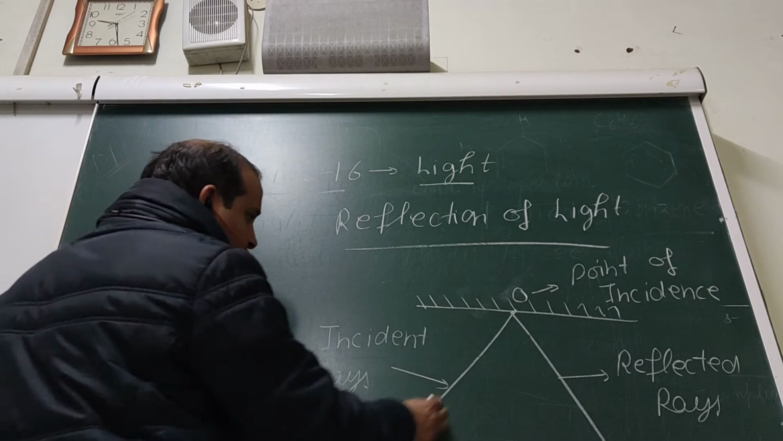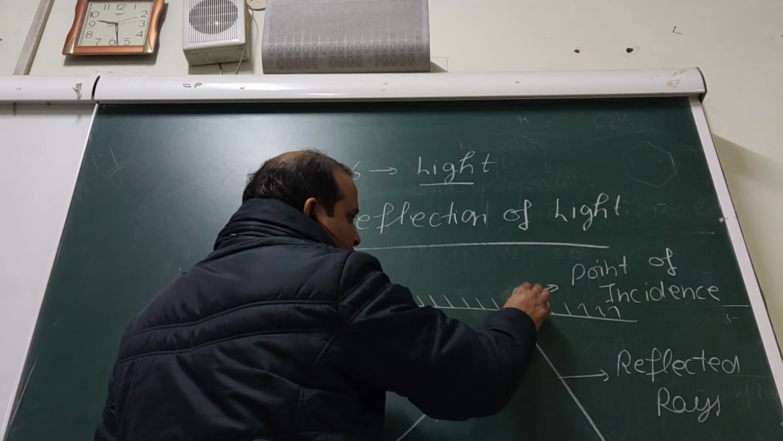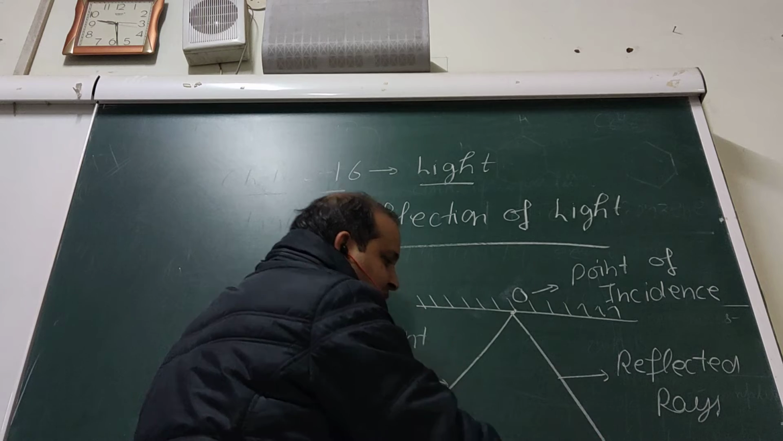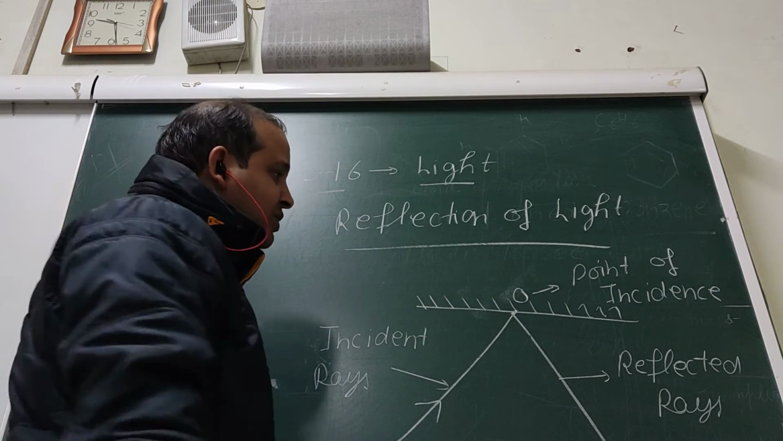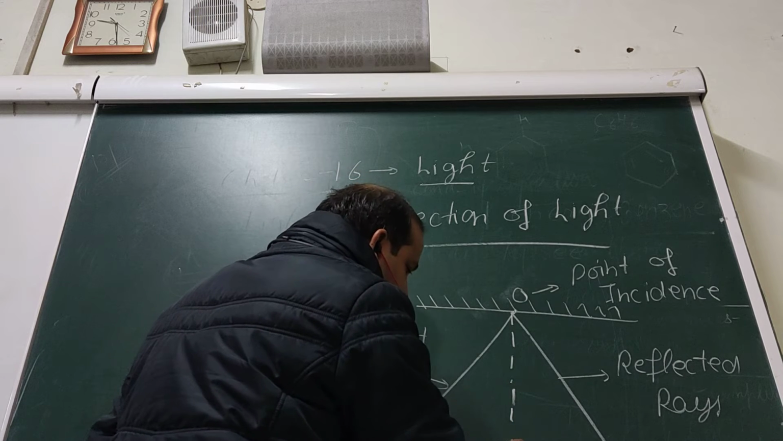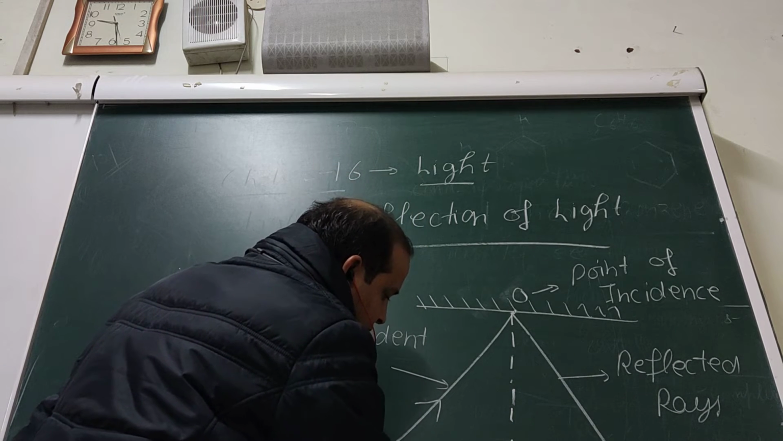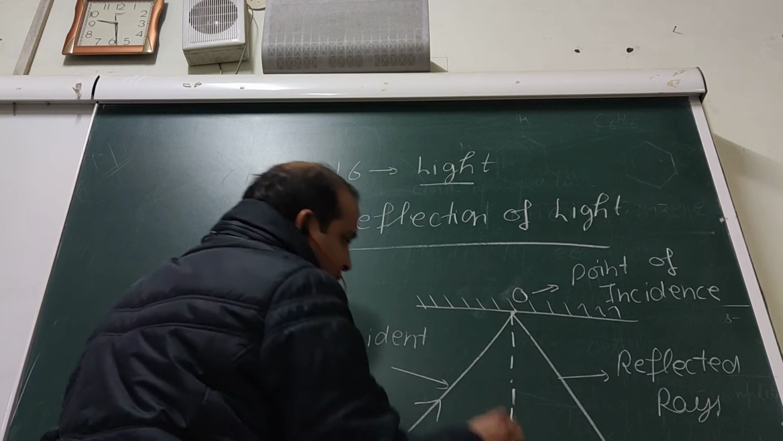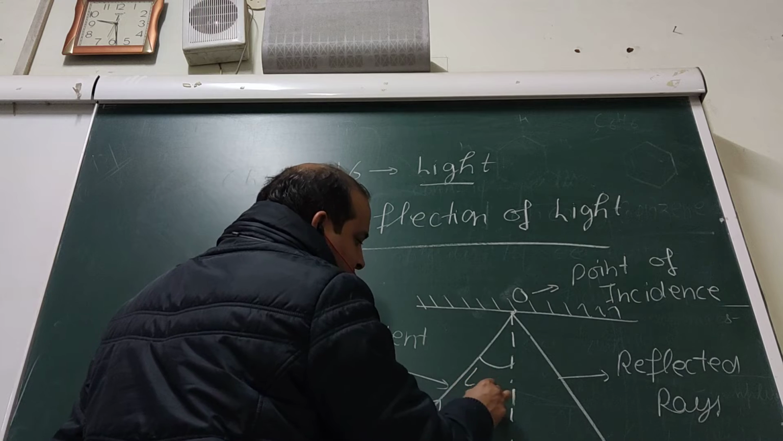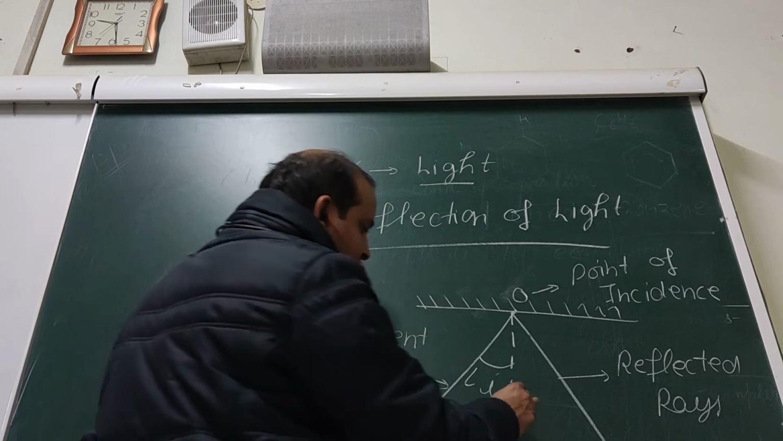Then this ray is called an incident ray. Incident ray will go and strike on point O, which is called point of incidence, and after reflection, after striking back, they will come as a ray called OB. This OB is called reflected ray, and this is called as normal, an imaginary line. So angle between incident ray and normal is called angle I. This angle I is angle of incidence.